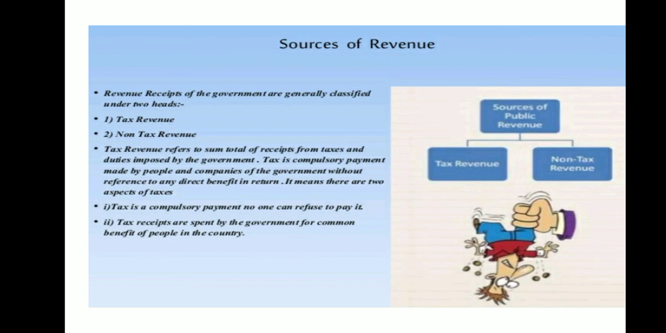Tax revenue, as you know, refers to the sum of receipts of all the taxes and duties imposed by the government. Tax is a compulsory payment, it is not optional. It is a compulsory payment made by the people and the companies to the government without reference to any direct benefit in return. It means that there are two aspects of taxes. Tax is a compulsory payment and there is no return, right? Tax receipts are spent by the government for common benefits.